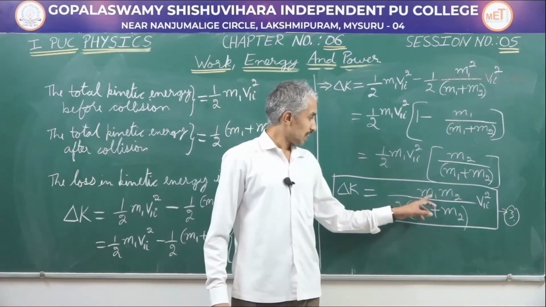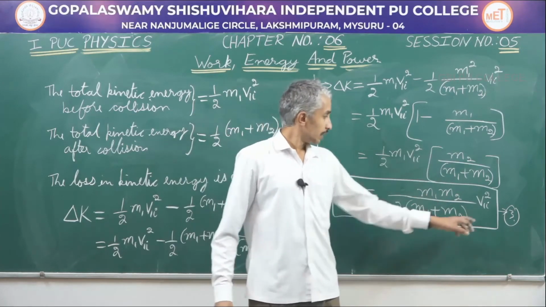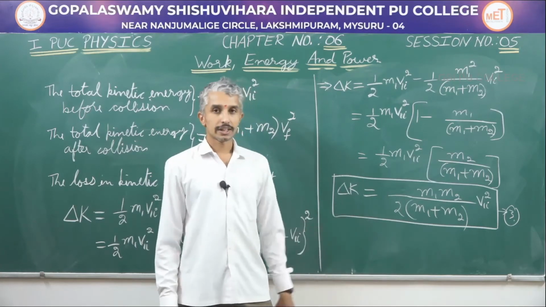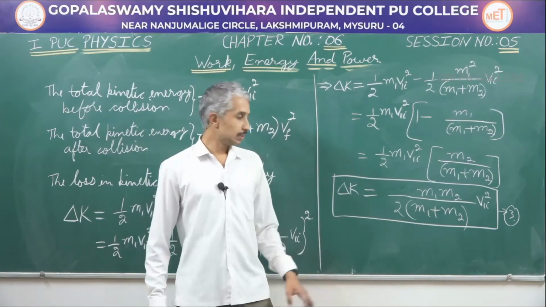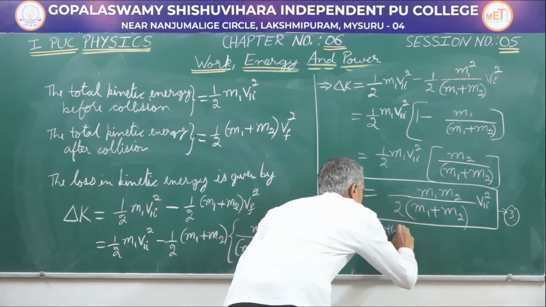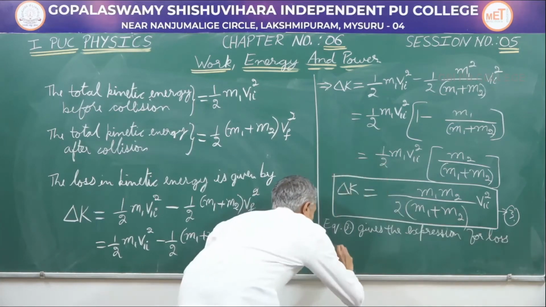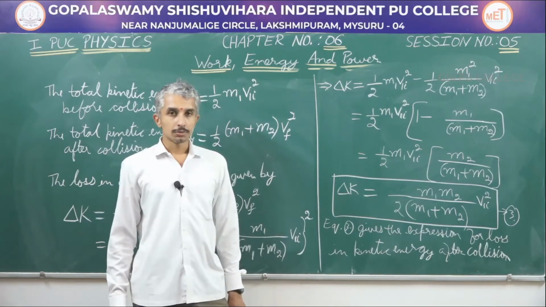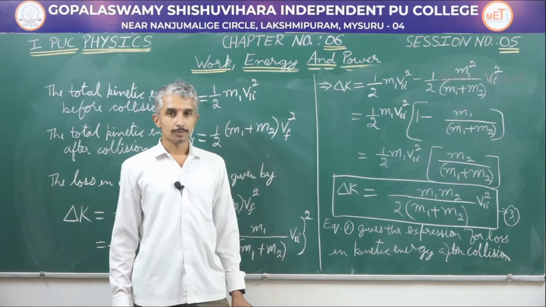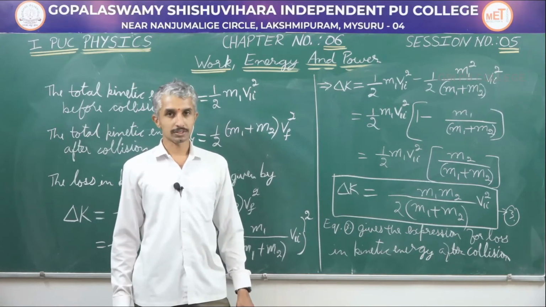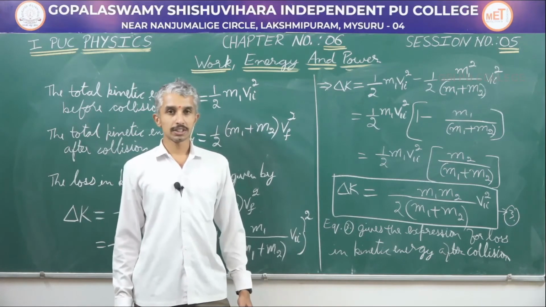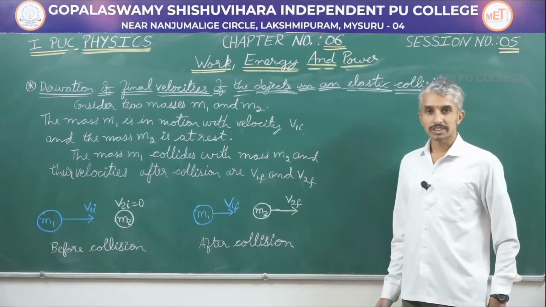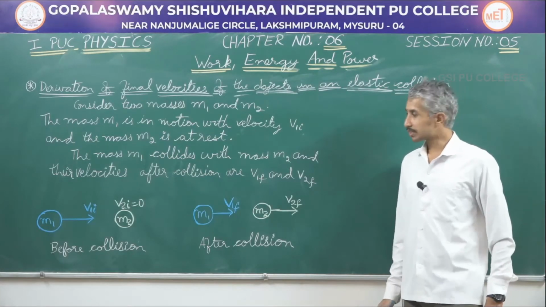If I know the mass m1, m2 and the initial velocity of mass m1, then I can calculate the loss in kinetic energy after collision. Let me conclude. Equation 3 gives the expression for loss in kinetic energy after collision. Now similarly, we will see what is the final velocity in case of a perfectly elastic collision between two objects. Even in that case, we will be considering one object at rest and another object in motion. So let us begin.